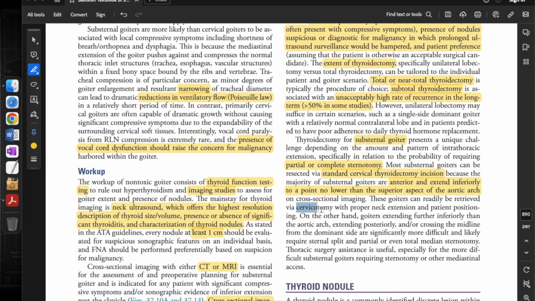On the other hand, goiters extending further inferiorly than the aortic arch, extending posteriorly, and/or crossing the midline from the dominant side are significantly more difficult and likely require sternum split and partial or even total median sternotomy. Thoracic surgery assistance is useful, especially for the more difficult substernal goiters requiring sternotomy or other mediastinal access.